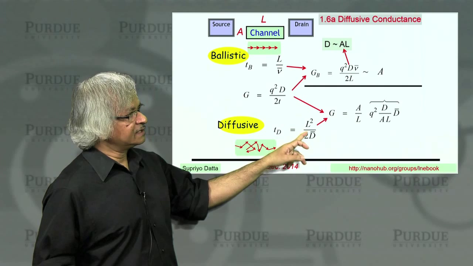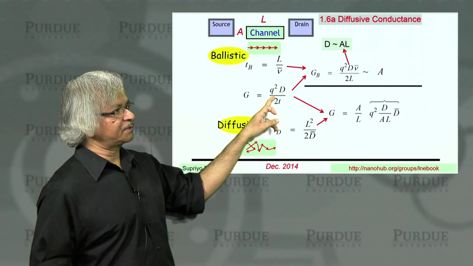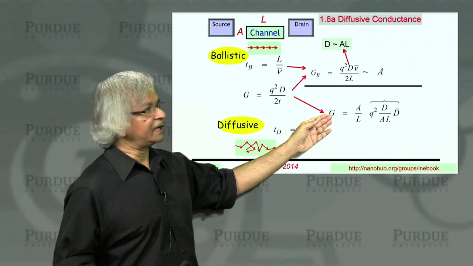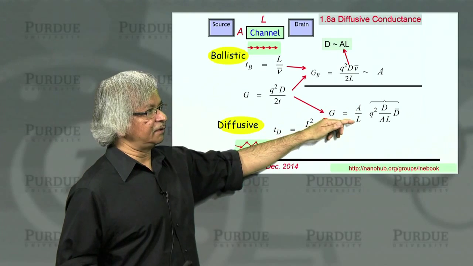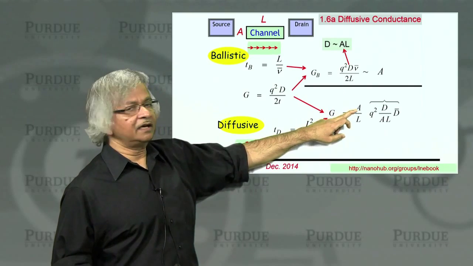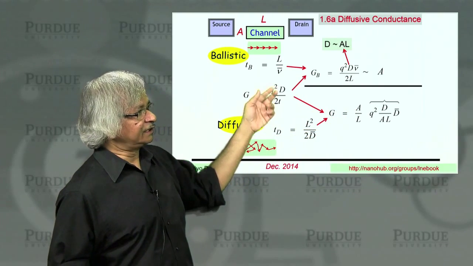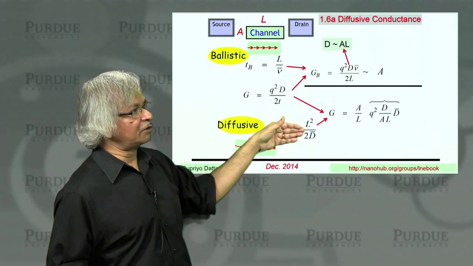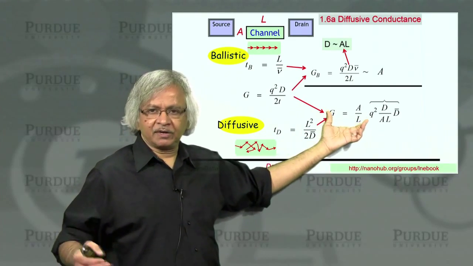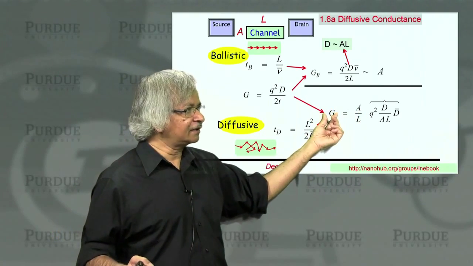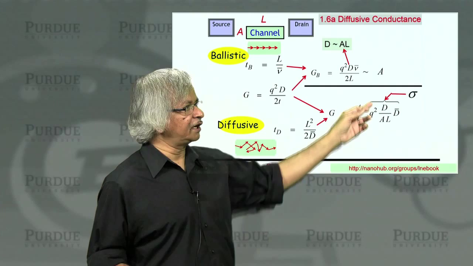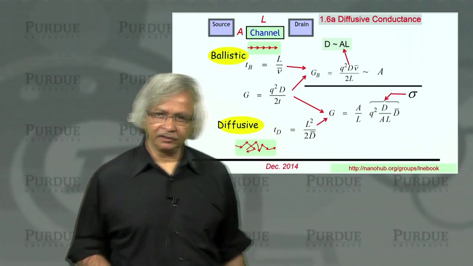But if you accept this, then you can combine it with our general expression for conductance. And now you'll get an overall conductance that will be proportional to area divided by length. You see, for the ballistic case, we got just area. Now we get area divided by length. That's because the time, instead of being proportional to length, is now proportional to length squared. And so, this is just like what you expect for big conductors. Conductance is area divided by length times what you call the conductivity. So you can identify that with the conductivity.